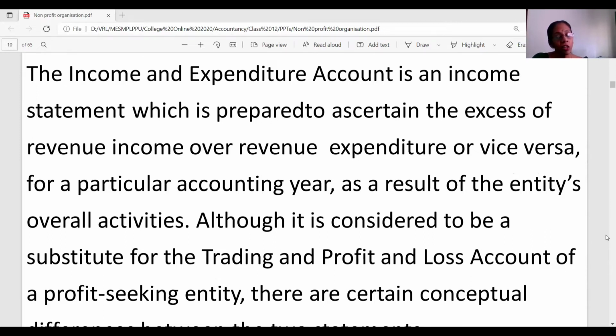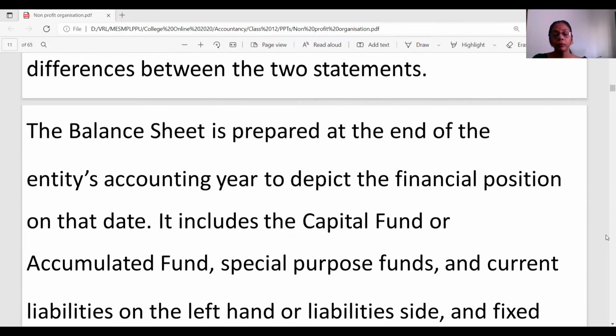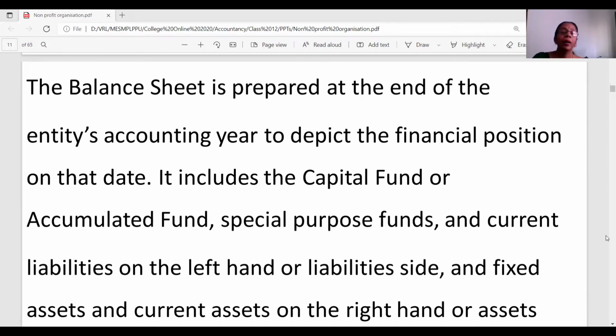Here, a distinction is observed between capital and revenue items, and income and expenditure account only records the revenue items. All the capital items are siphoned to the balance sheet. Also, make a note that income and expenditure account takes into account only the current year items, meaning it excludes the previous year and the future year items. Lastly, the balance sheet is prepared at the end of the year, and this will let us know the financial position of the NPO as on that given date.